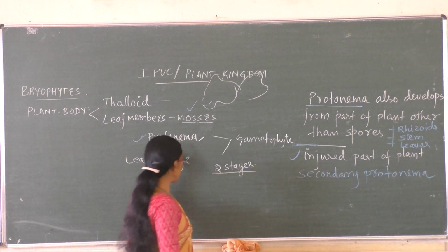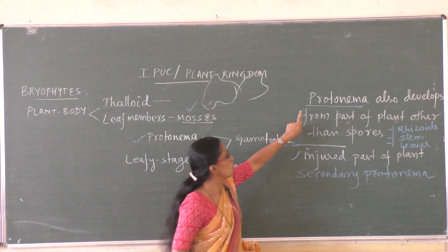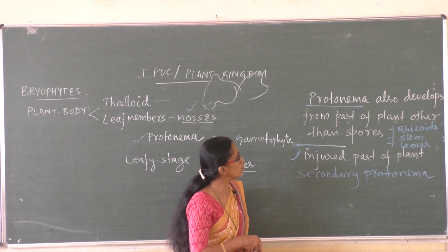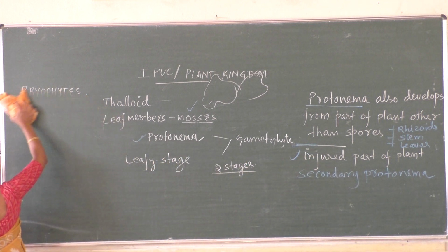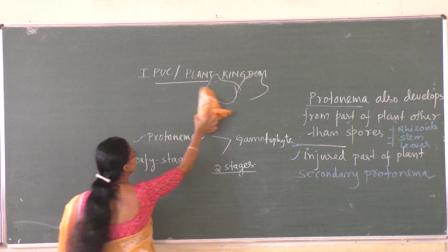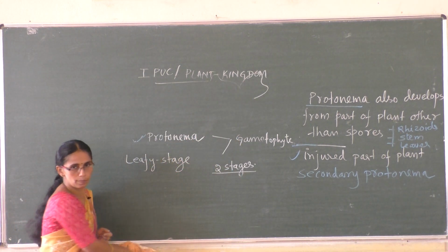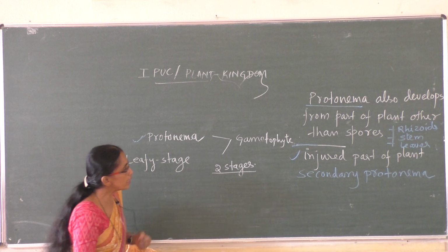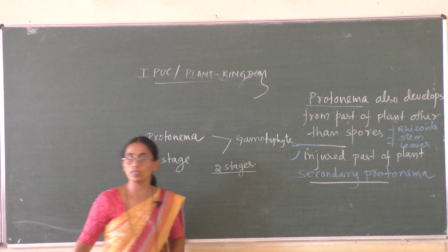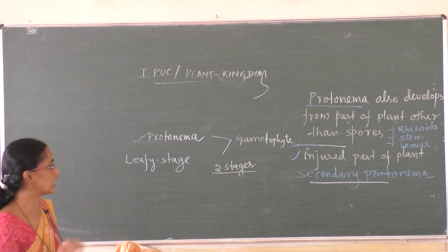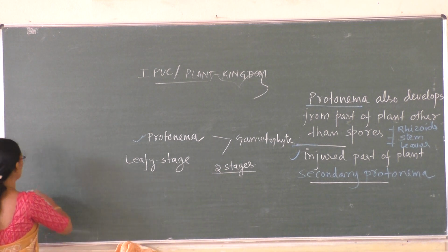So this is one type of protonema. This is another category. Protonema also formed from part of the plant other than spores, from the injured part of the plant. It is called secondary protonema. I'll draw some.